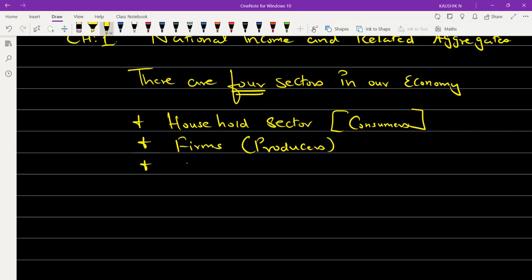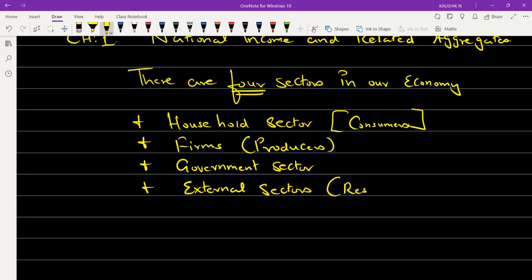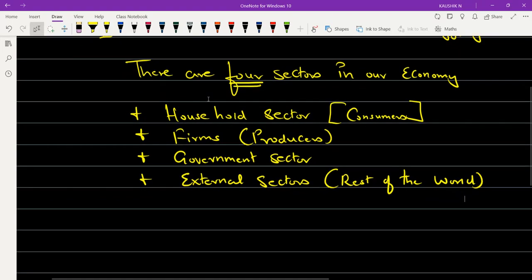The third sector is government sector. And the last, fourth sector is external sectors. This is also we call it as rest of the world.